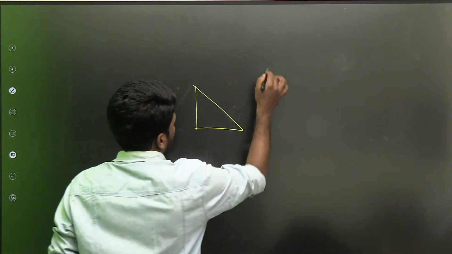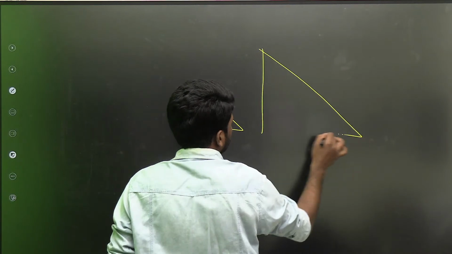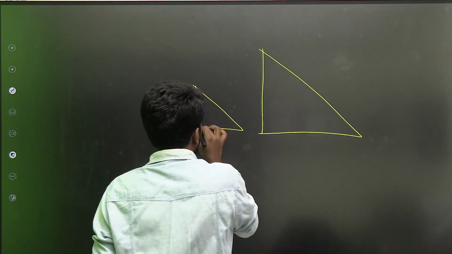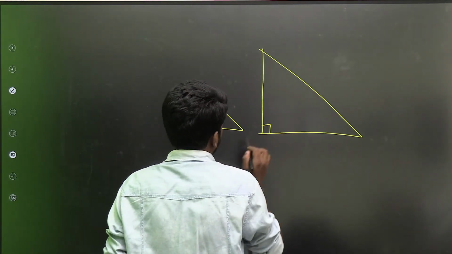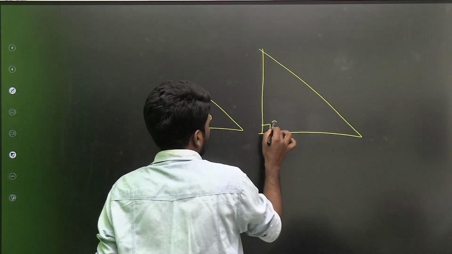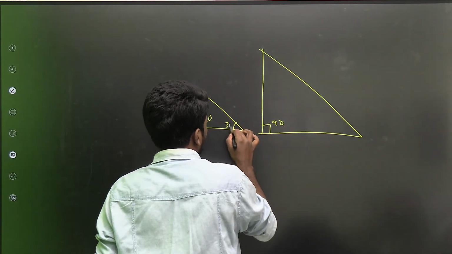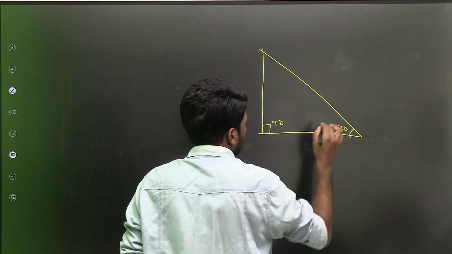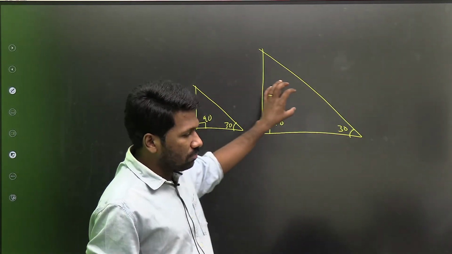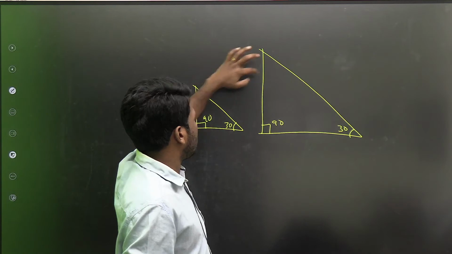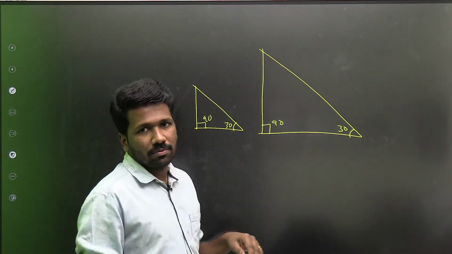Two triangles can be called similar. There are different ways. If two of their angles are equal, they can be called similar. If this is 90, this is 90. Say this is 30, this is also 30. Then this triangle is similar to this triangle. Then obviously the third angle will be equal using the angle sum property.